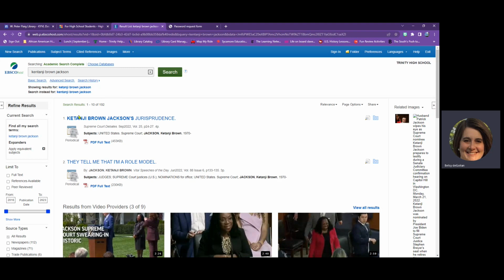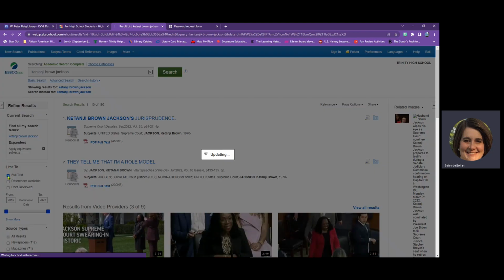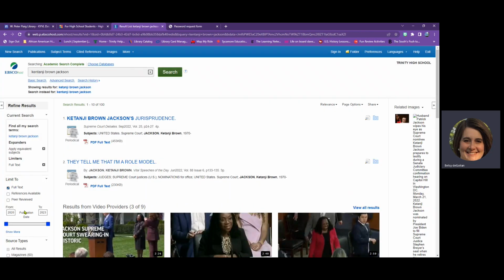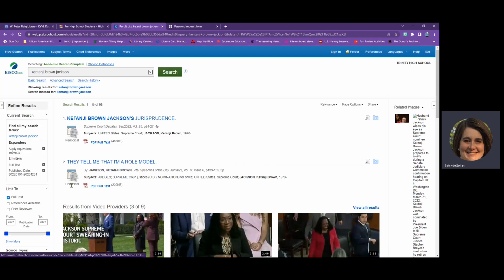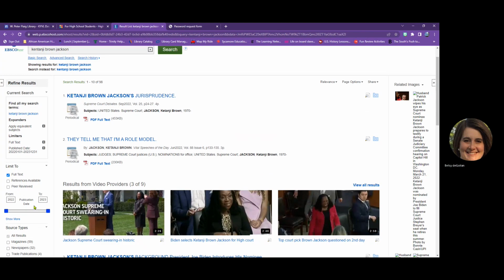Narrowing how many search results you get is going to help you sift through the articles. On the left side of the screen, you'll see options to refine or limit your search results. You always want to start by limiting to full text articles only, or you'll get results without complete articles that are not going to be as helpful. I'm also going to limit my date range to 2022 to 2023 because I'm interested in Jackson's nomination to and actions on the U.S. Supreme Court. You can see that I have my search results down from 192 to 98.